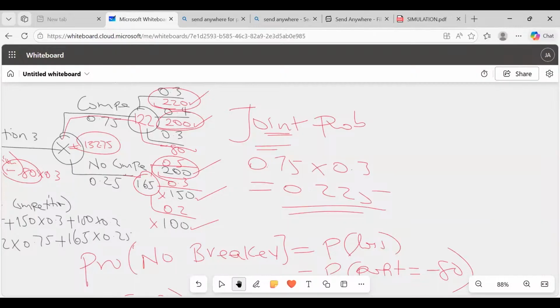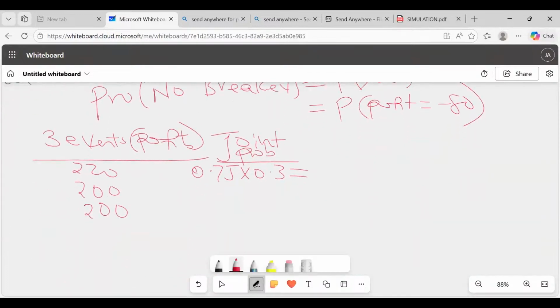So you see this 220. Then you follow it through, picking all the probabilities on the line. So we have 0.75 and what here, somebody? 0.3. The next one is this 200, which will be 0.75 times 0.4.